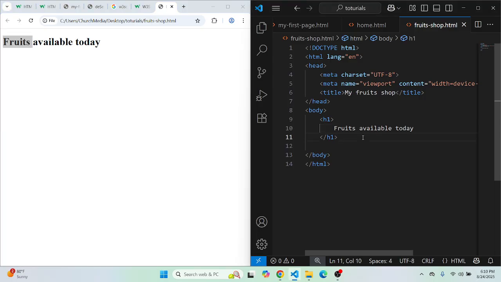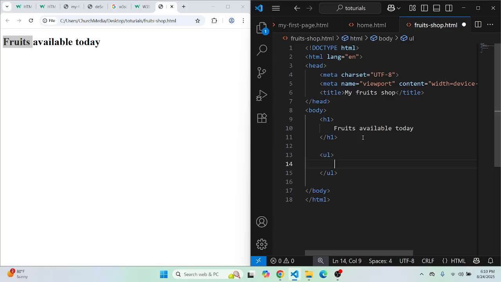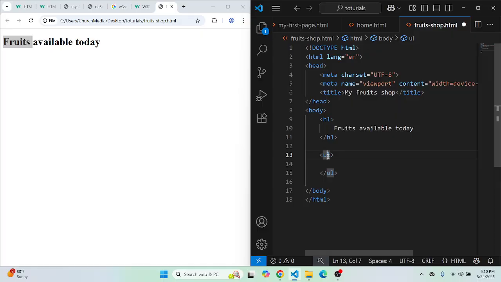Now we want to do the main listing. If you want to do a listing, you have two options, the ordered and the unordered. To do the unordered list, the bullet list, the tag you need is the UL tag. UL means unordered list.